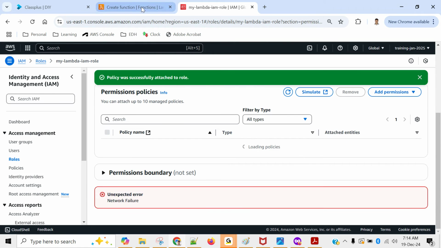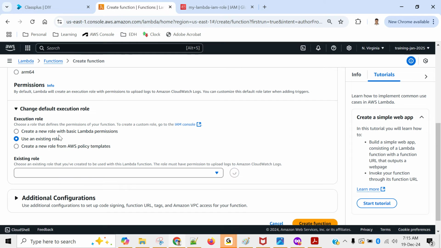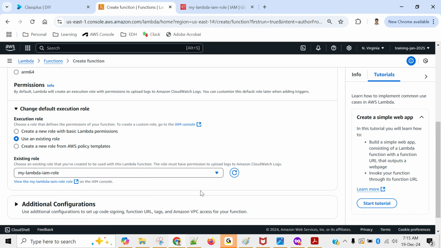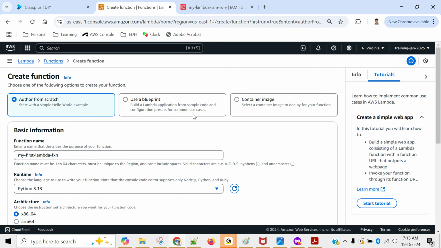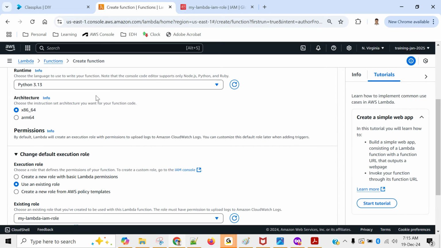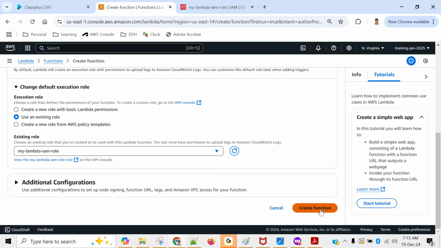I will go back to this tab, and we'll go to use existing role. Use existing role, and yes, it's automatically appearing. So you select this, and that's all. Click on create function. So let me quickly show you what we did. We specified the function name, which language you will use, and I used one existing role which I just created a few minutes back, and that's all. Click on create function.